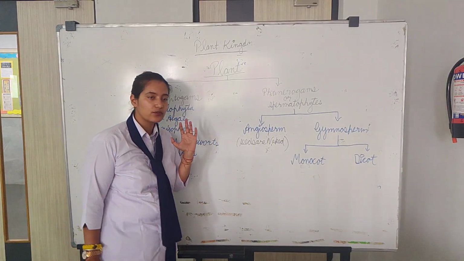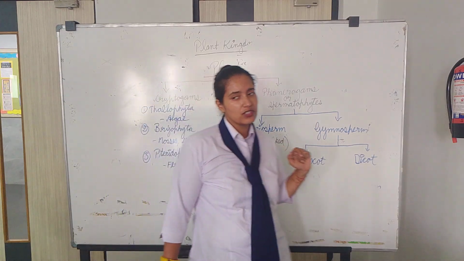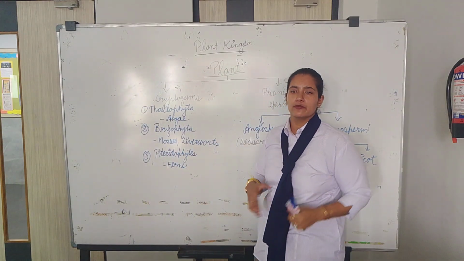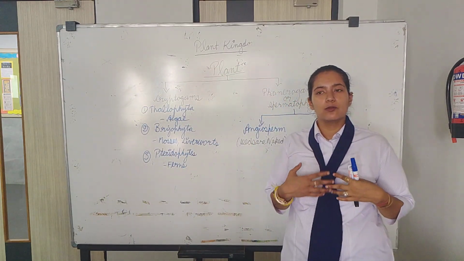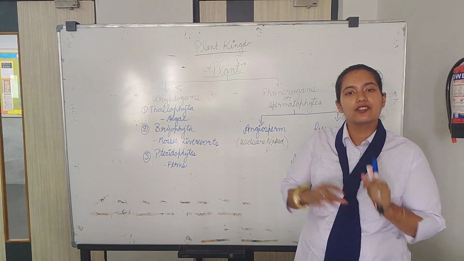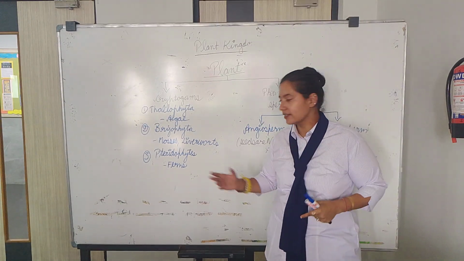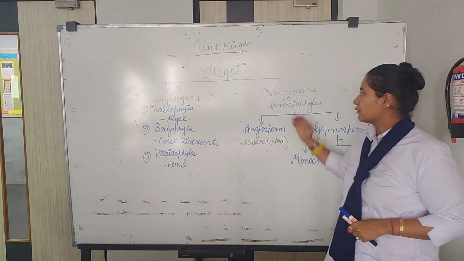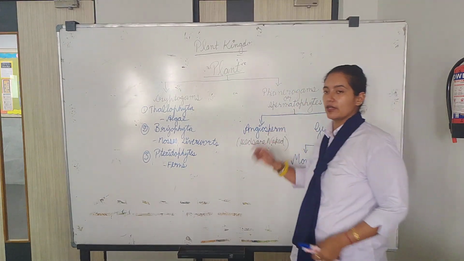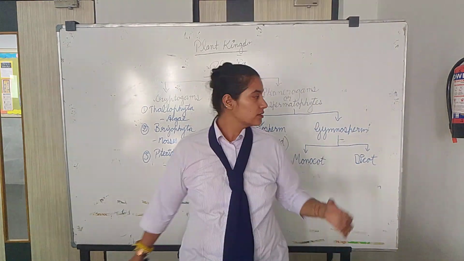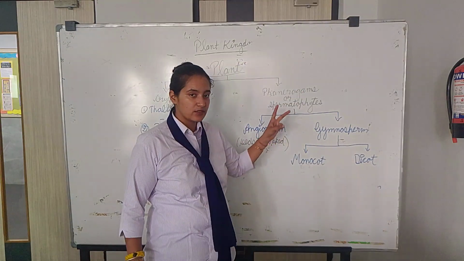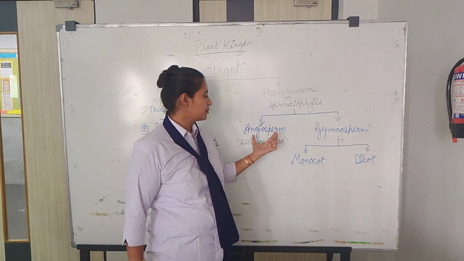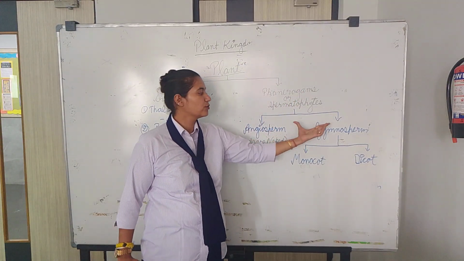Any idea about the ferns? Ferns we generally use, for example, when we are giving a bouquet to someone, the plant which is used in that bouquet is nothing but the ferns. After that, phanerogams or the spermatophytes. Now these phanerogams have been further divided into two types, that is the angiosperms and the gymnosperms.